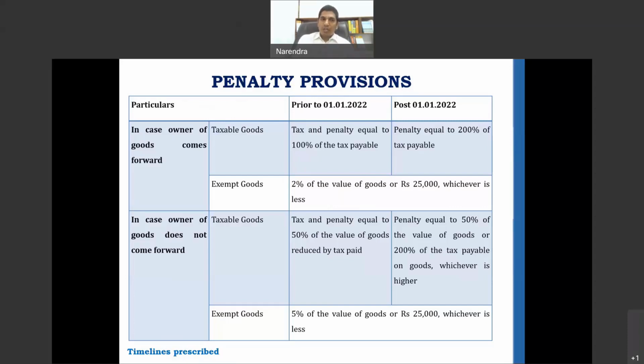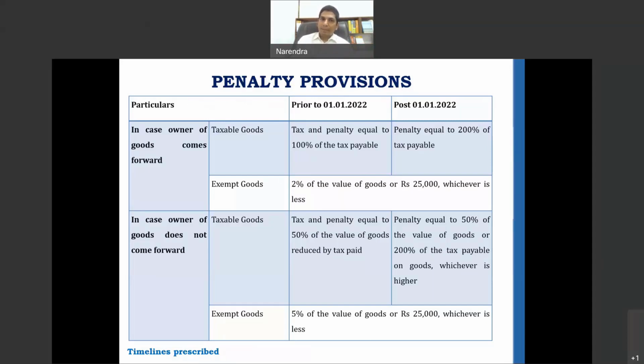In most cases, the owner does come forward to collect the goods. Therefore, the important provision that you have to remember now is that the penalty applicable is 200% of the tax payable, as against 100% of tax and penalty, which was applicable prior to January 1, 2022.